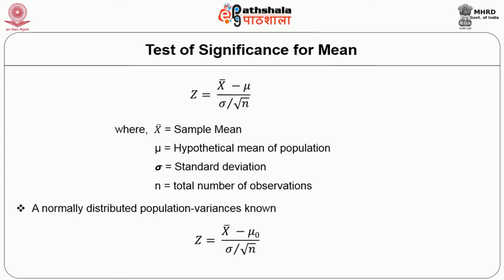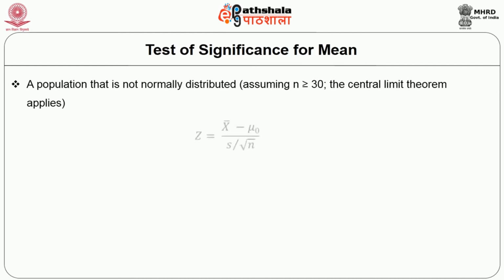If it is a normally distributed population and the variances are known, we use this formula. But when the population is not normally distributed, whereas the sample is greater than 30, then we use the formula which is as given below.